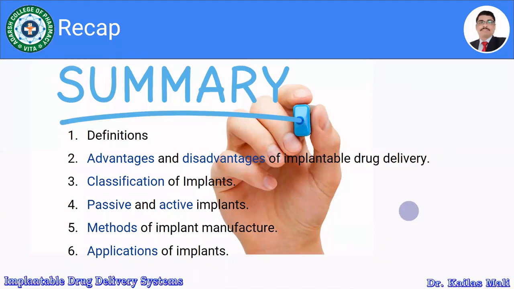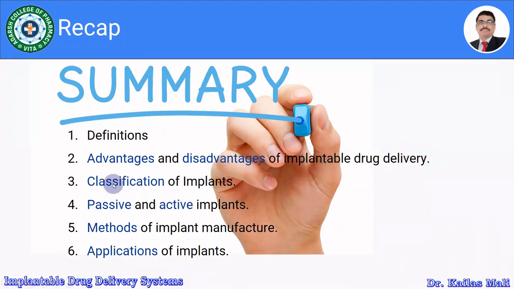We have finished the whole chapter on the implantable drug delivery system. Let us take a quick recap. We have discussed the definitions related to implants and implantable drug delivery systems. Furthermore, we have discussed the advantages and disadvantages of implantable drug delivery systems.